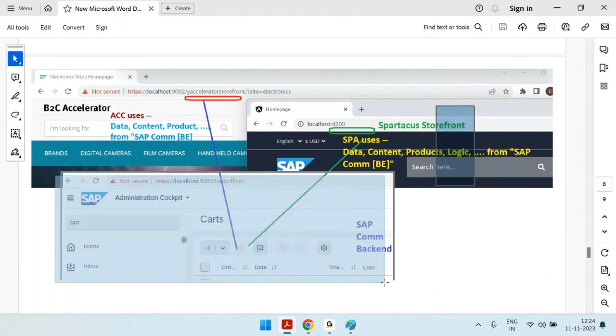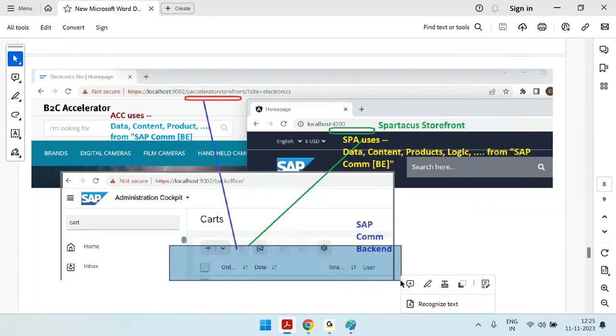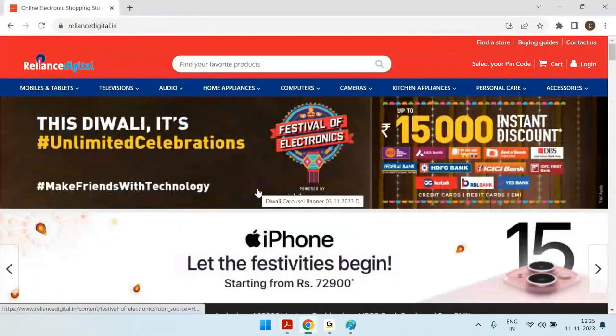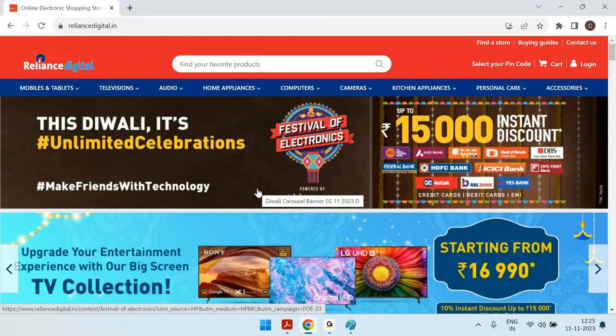That's why, if you see here, I mentioned this is the accelerator site, this is the Spartacus site. And let's say here a cart is created, that will come to commerce. Here a cart is created, that will come to commerce. So this is why I put this diagram. Right now this site is accelerator, and suddenly we cannot jump to a composable site, right? There will be some journey, some transformation.